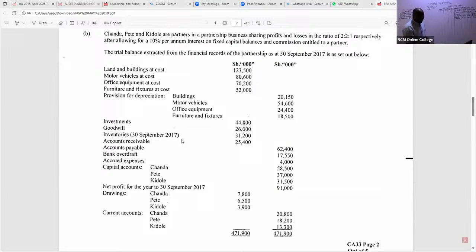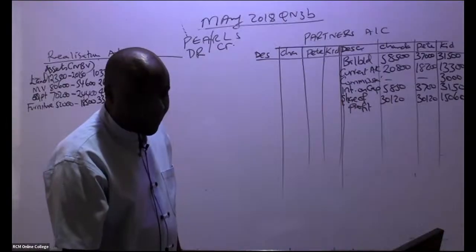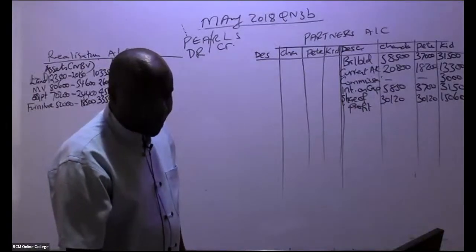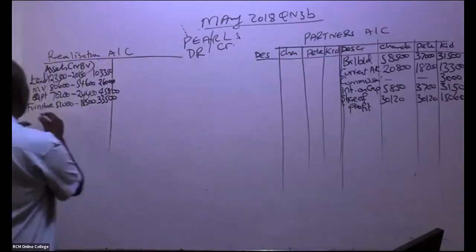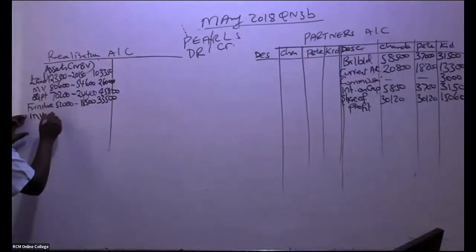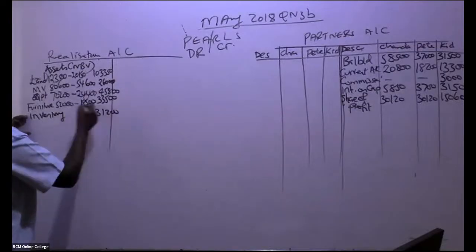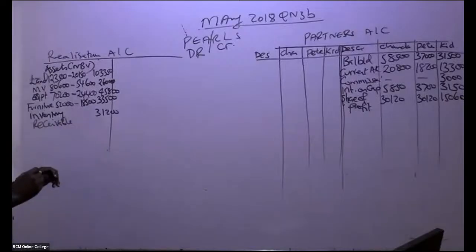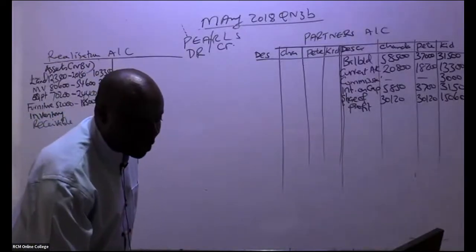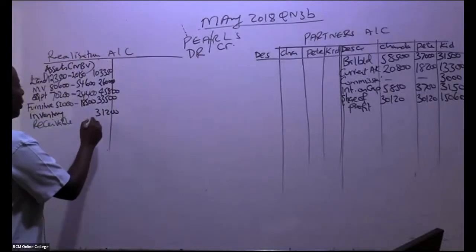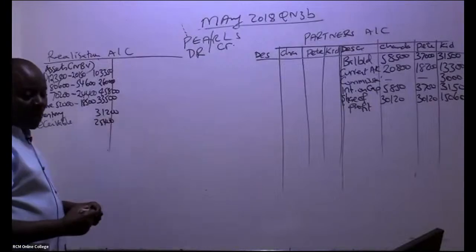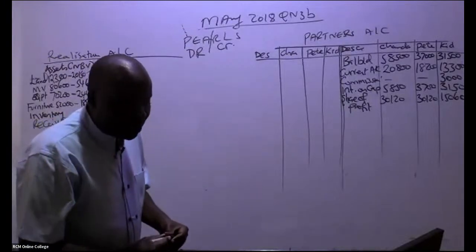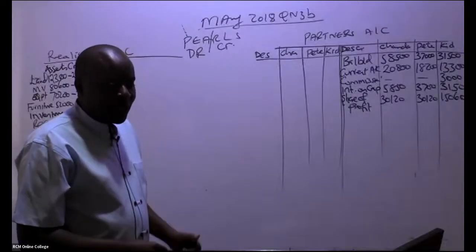All right. So inventory, how much do I book in, my good students? Inventory, we have here 31,200. And then I can see we have receivables there. Receivables were taken over, and they have what figure? 25,400. So we have here 25,400.